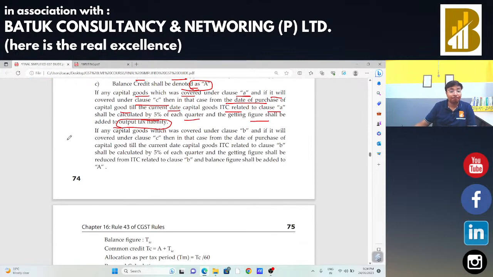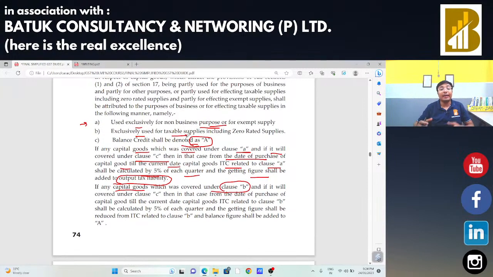Now, next situation. If any capital goods which was covered under clause B, means earlier I was using that particular plant and machinery, when I had bought it, at that time I was using it just for my business purposes or just for my taxable supply. In that case, I had already claimed the complete input tax credit at that time. Suppose 1,80,000 I had already claimed. But now the same is covered under clause C. That means now I am going to use that particular plant and machinery for exempted as well as for taxable purposes. Then in that case, from the date of